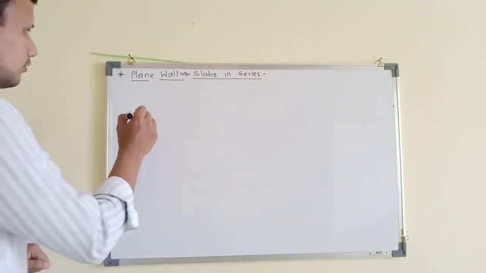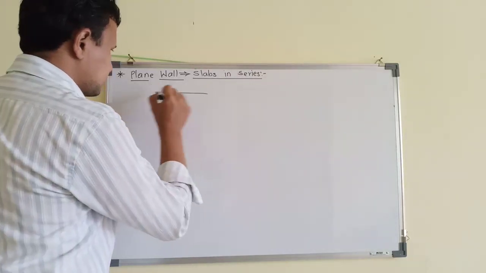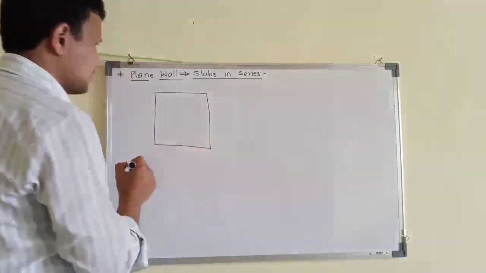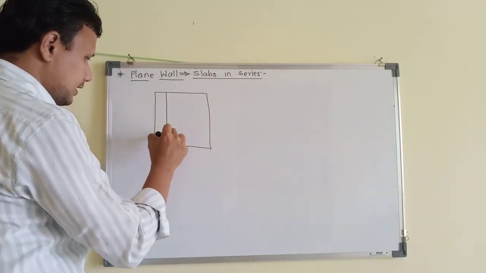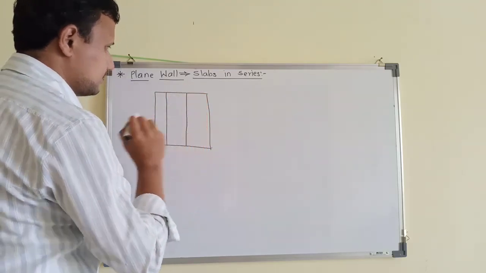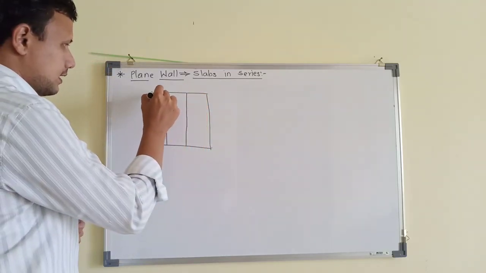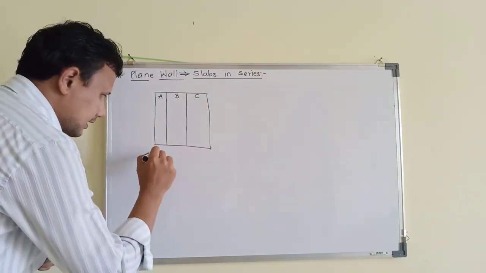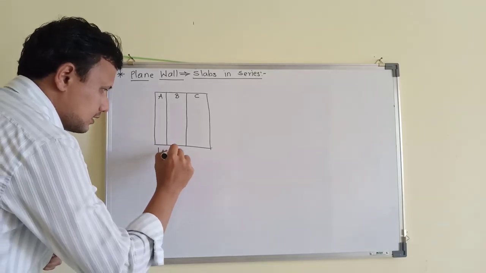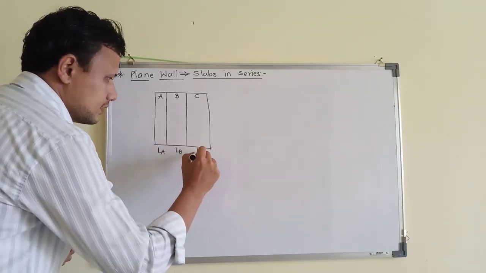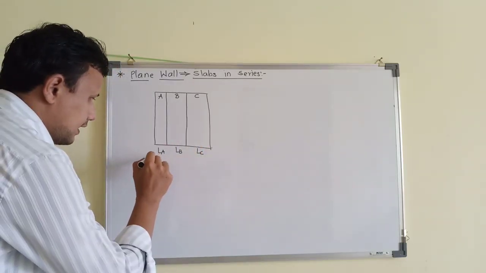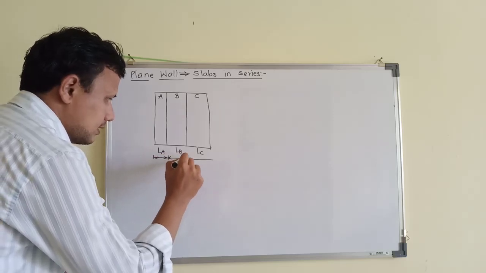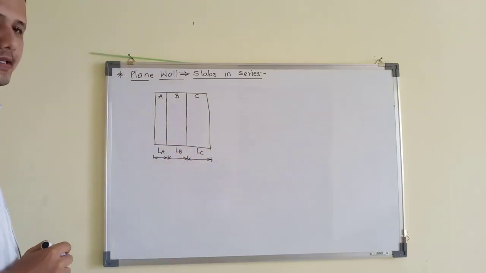So for this purpose, we have to consider a plain wall which is made up of multiple materials. Every material will have a different thickness. So let us say this is material A, this is material B, this is material C. The thickness of the first material will be LA, the second LB, and the third LC.